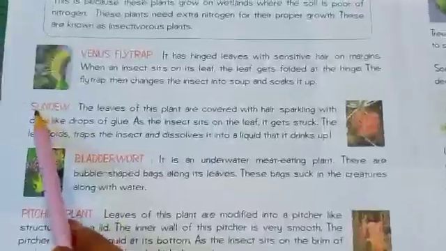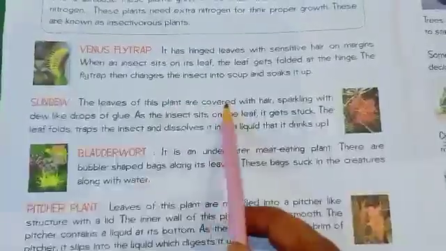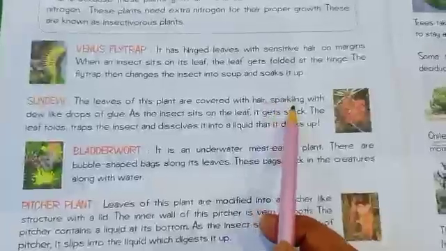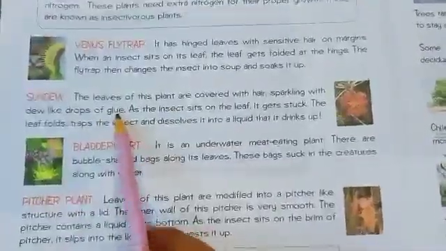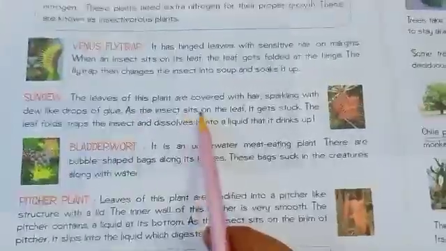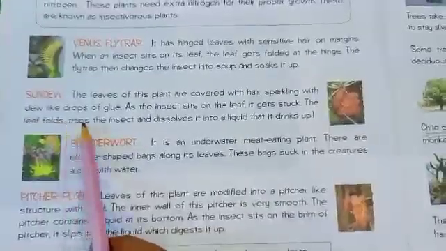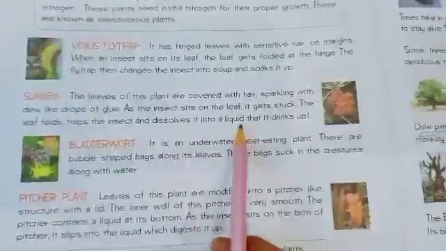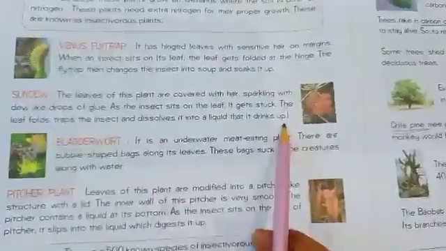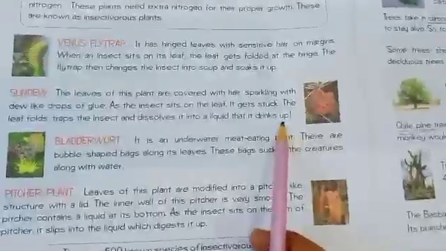Next is sundew. The leaves of this plant are covered with hair, sparkling with dew-like drops of glue. As the insect sits on the leaf, it gets stuck. The leaf folds, traps the insect and dissolves it into a liquid, and it drinks it up. It drinks up the small insects.